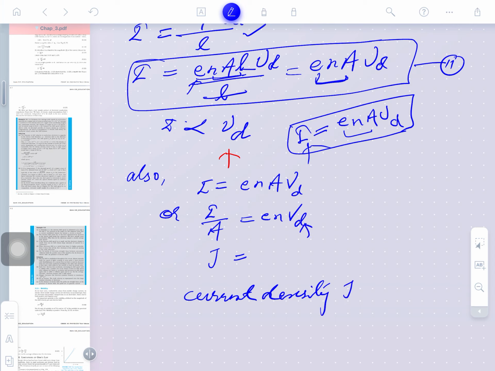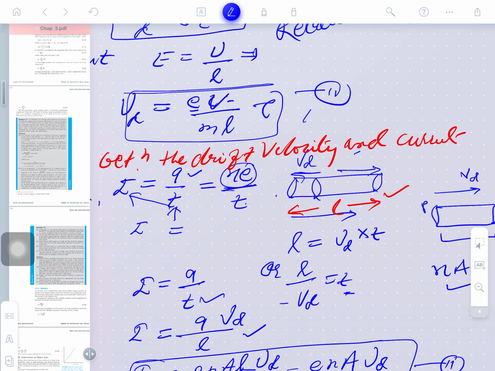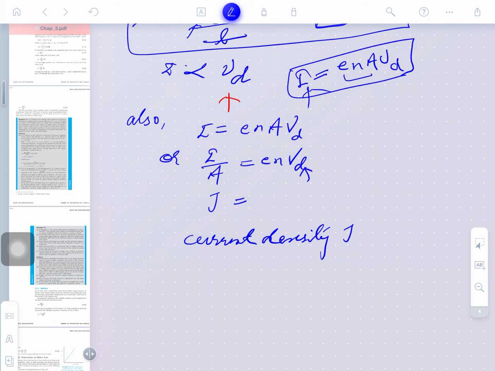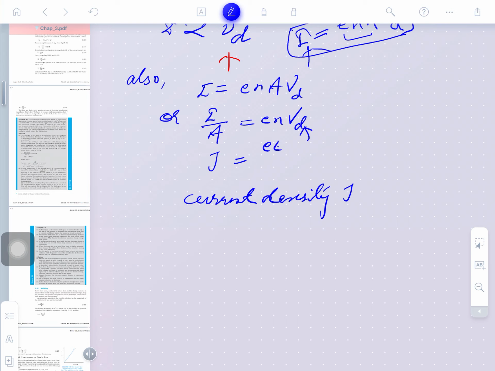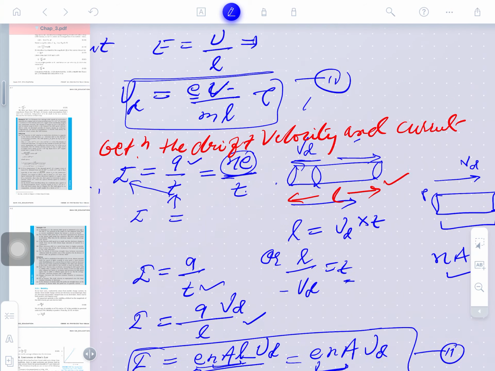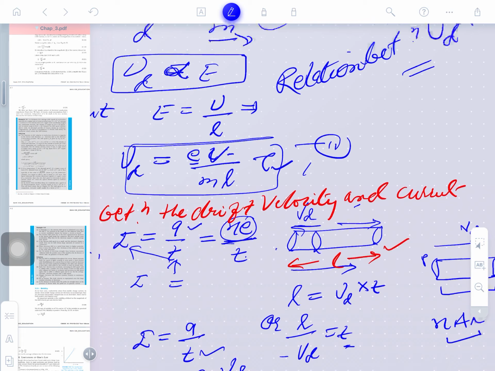So, in the place of V d what can we write? Drift velocity we have already derived in the previous section. You may see the drift velocity that we brought here, e E by m. So, drift velocity is here e E by m, and tau will come here. In the place of that we can write e E tau by m. What is tau? Tau is the relaxation time. You just remember here, relaxation time.